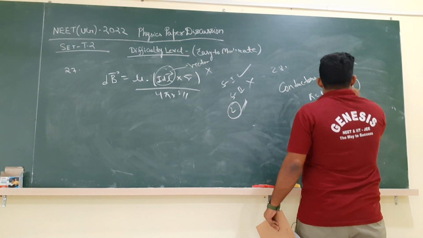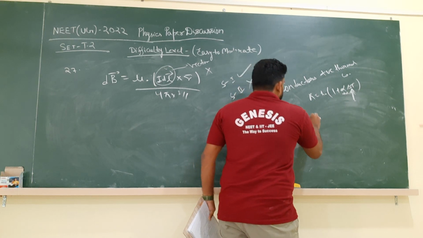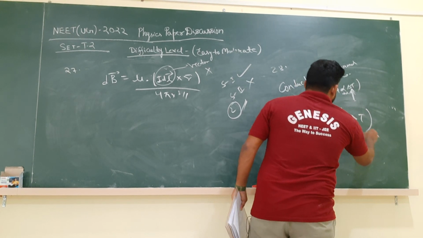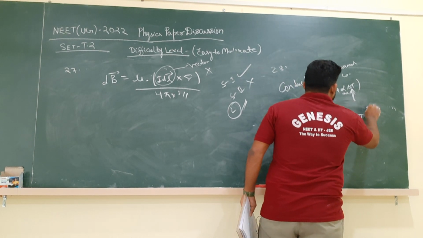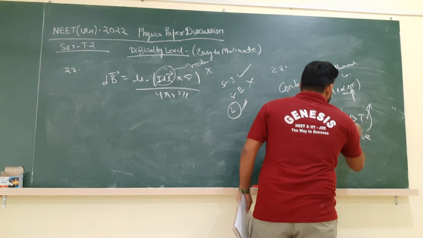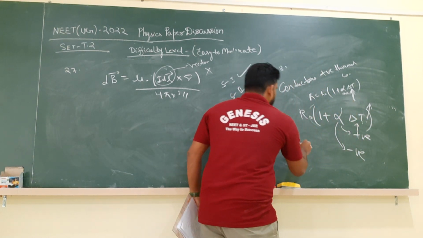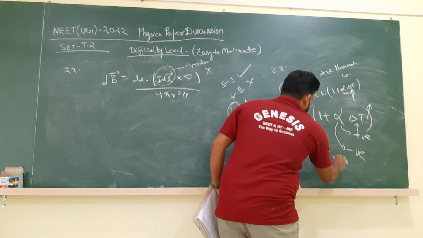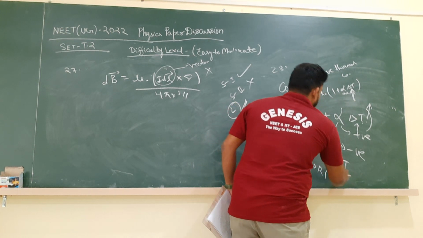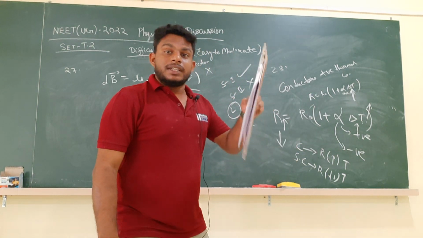As temperature increases, since alpha is positive for conductors, R will increase. But in semiconductors, alpha is negative, so this overall value will decrease and resistance will decrease. So for conductors, resistance will increase with temperature, and for semiconductors, resistance will decrease with temperature.